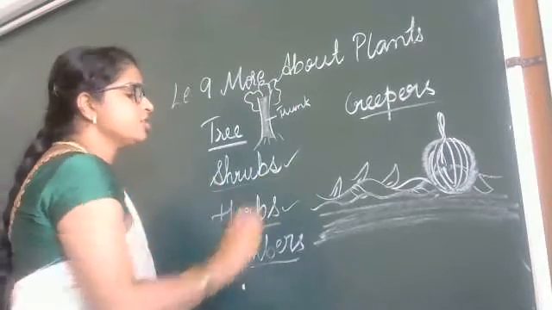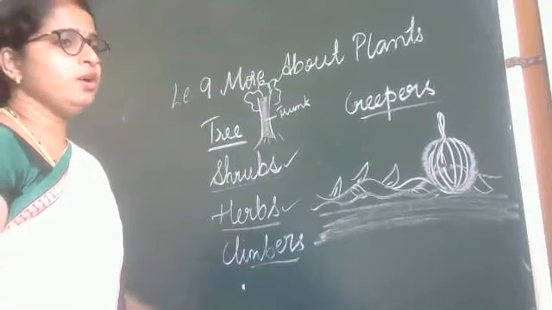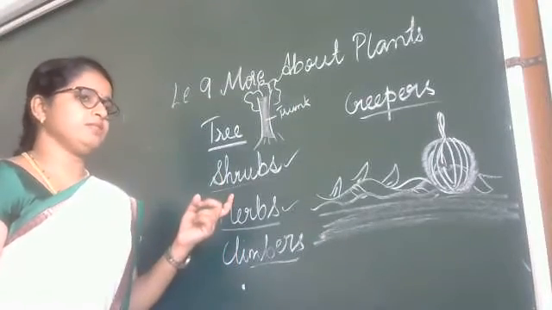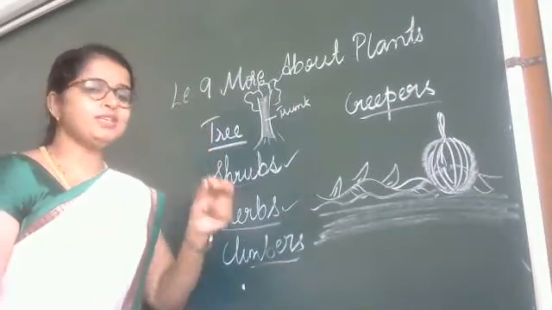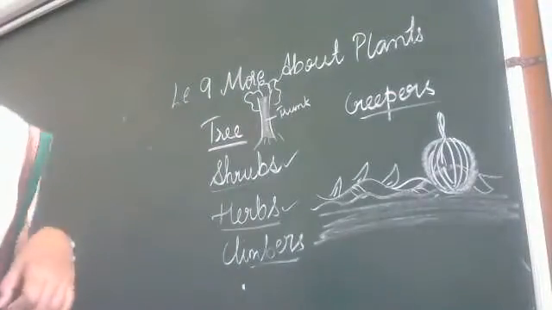Okay. Next is shrubs. Shrubs means a small plant with a woody stem is called shrubs. It has many branches.